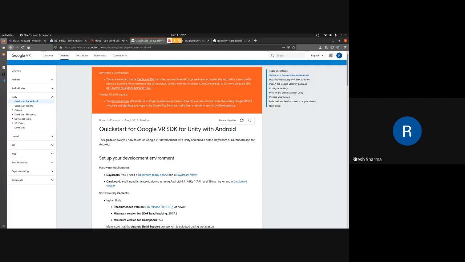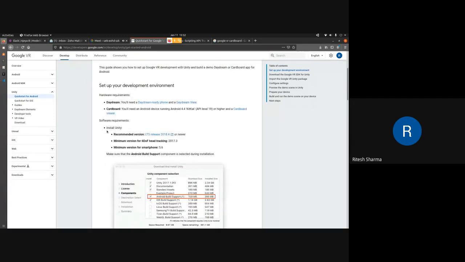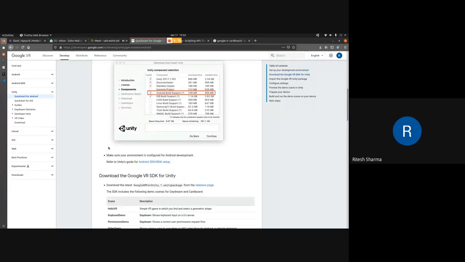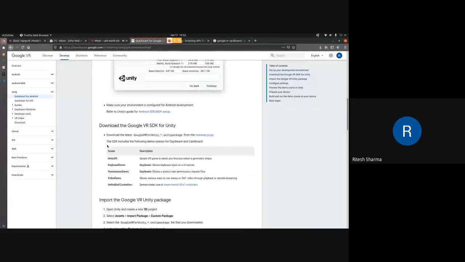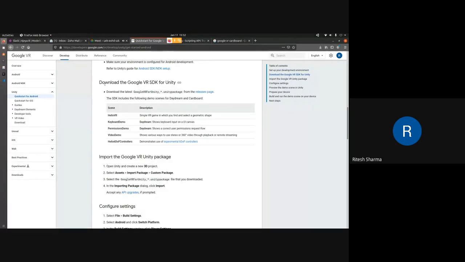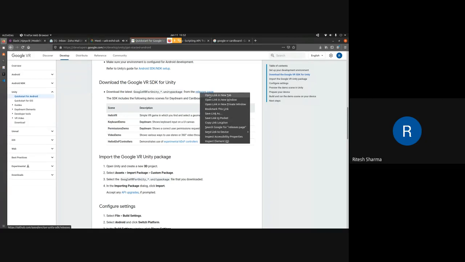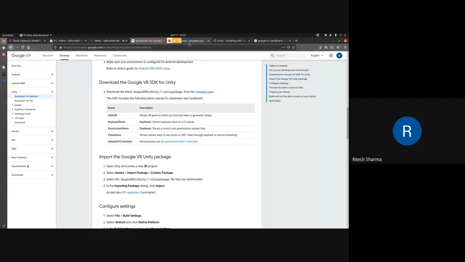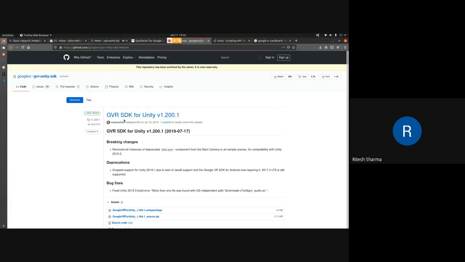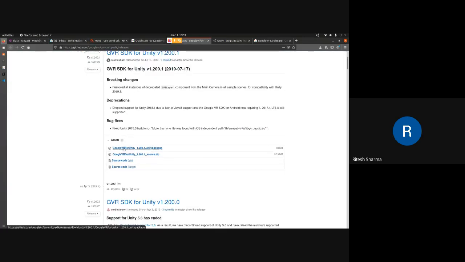Here what you can see is that the initial setup is just the Unity setup which we have already done. If you come down, there is one title here, download the Google VR SDK for Unity. It is also on their GitHub source code, but what we need is the Unity package.